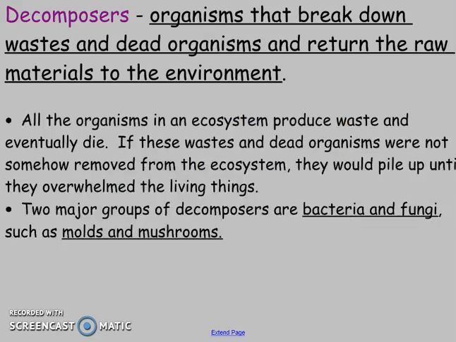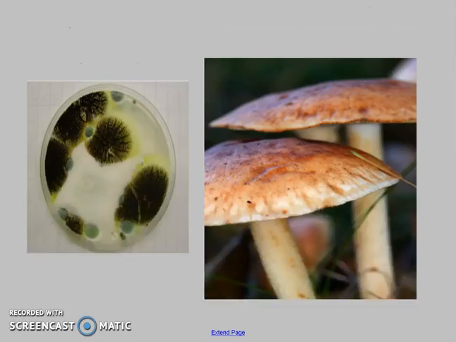Decomposers are the next group. These are going to break down waste and dead organisms, and they actually end up recycling those materials to the environment. So they're very important because without them, we would have piles and piles of dead plants and animals just all over the place. The two main groups of this would include bacteria and fungi like molds and mushrooms. So here are some examples of them.